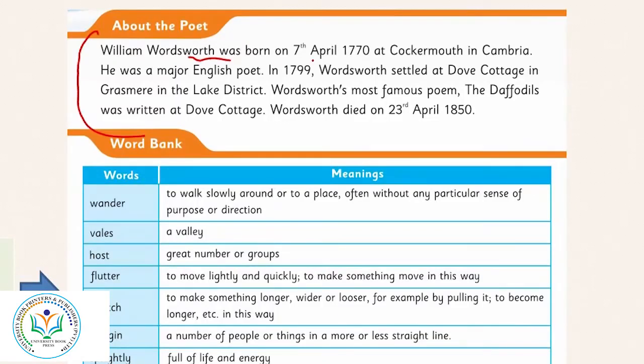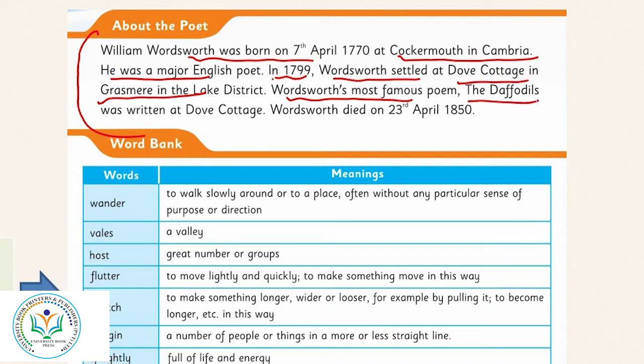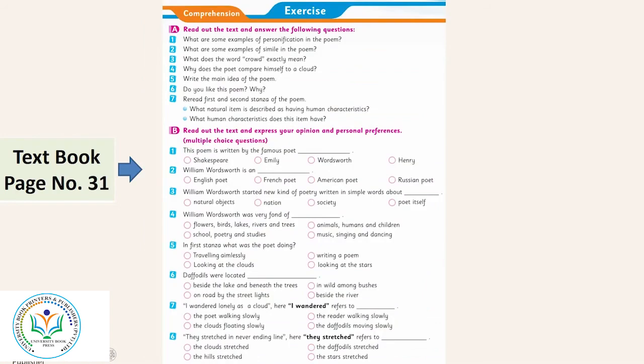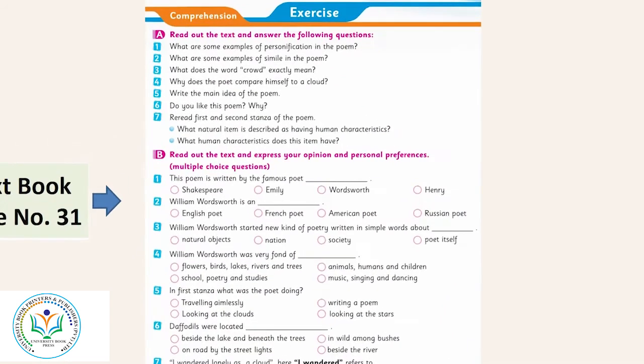William Wordsworth was born on 7th April 1770 at Cockermouth in Cumbria. He was a major English poet. In 1799, Wordsworth settled at Dove Cottage in Grasmere in the Lake District. Wordsworth's most famous poem, The Daffodils, was written at Dove Cottage. Wordsworth died on 23rd April 1850. You can find the meaning of the difficult words here in the word bank. Let's move to the exercise on page number 31.